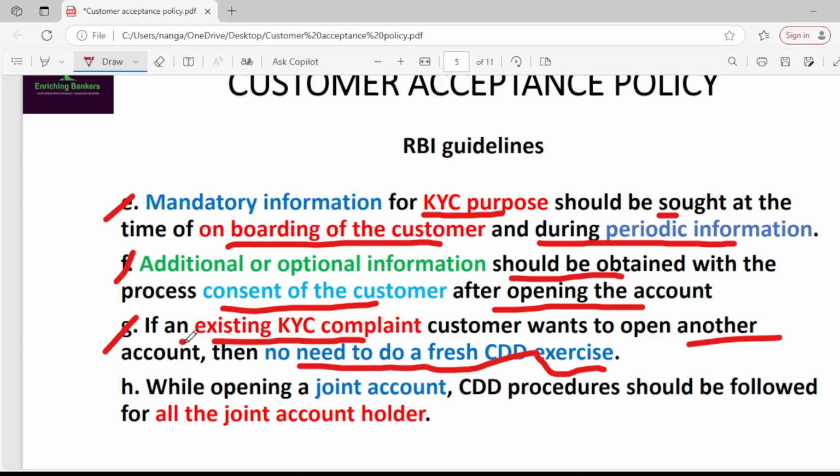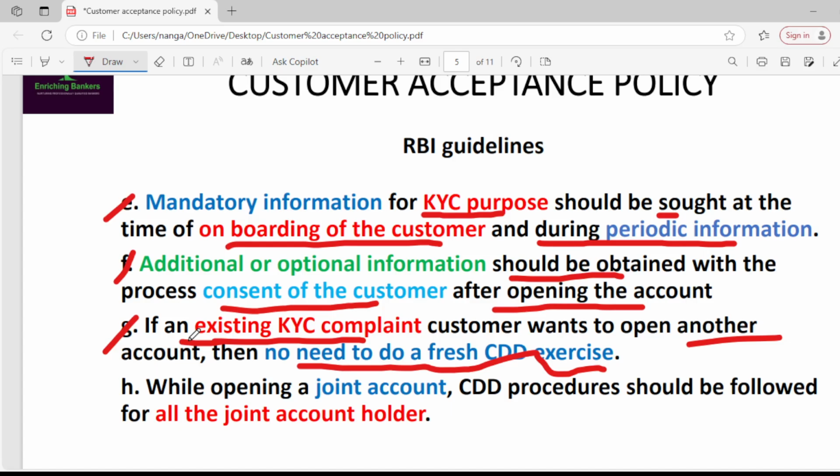He is already an existing customer and also a KYC compliant customer. Then there is no need to do a fresh CDD exercise. For example, if a customer is an existing customer but his KYC is not compliant, then you have to do a fresh CDD exercise.